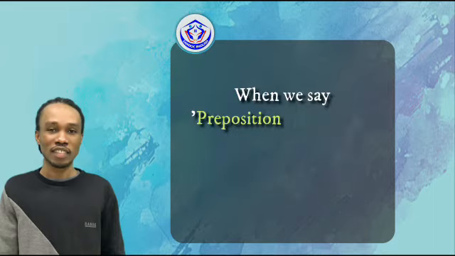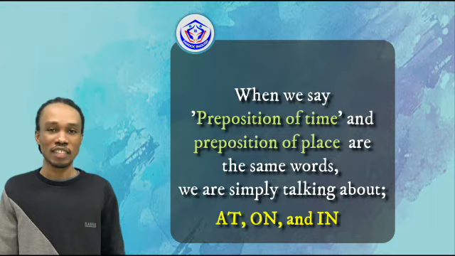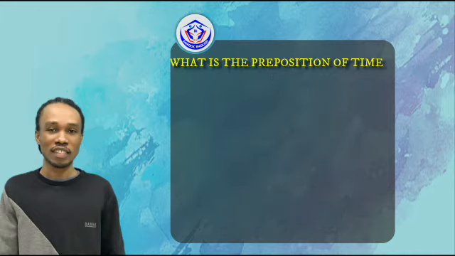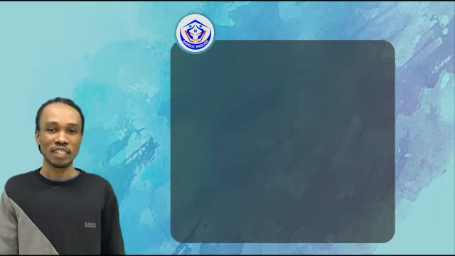When we say preposition of time and preposition of place are the same words, we are simply talking about at, on, and in. Before we begin, let's start with at. At is a preposition of time that is used to discuss a specific time or a holiday period. Let's take a look at some few examples, after which we will look at some sentences with at.